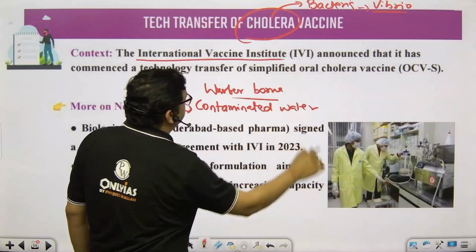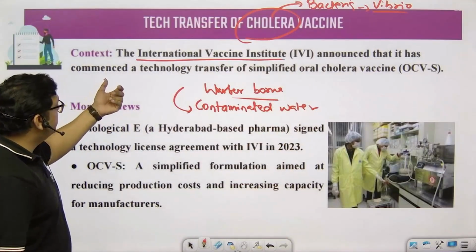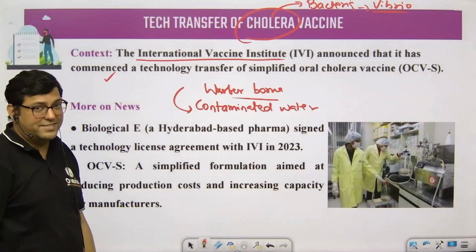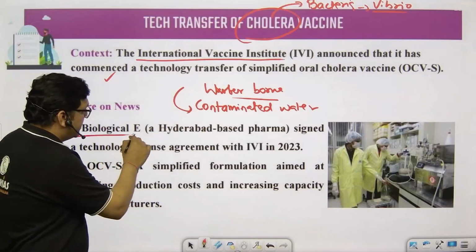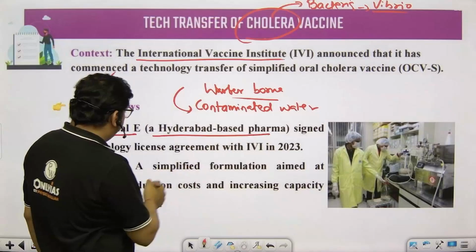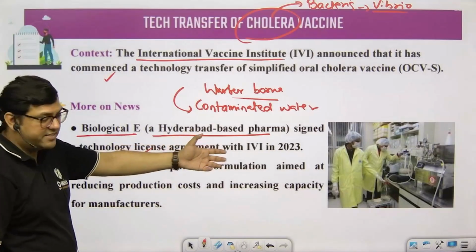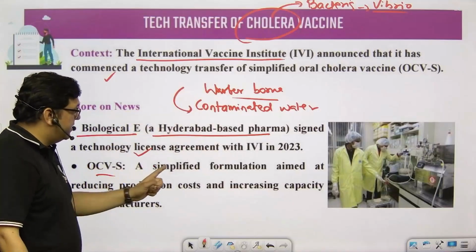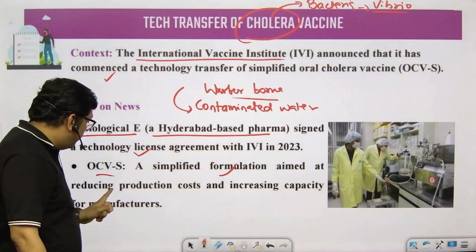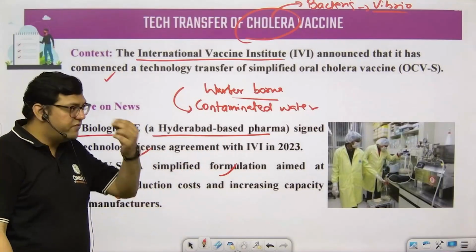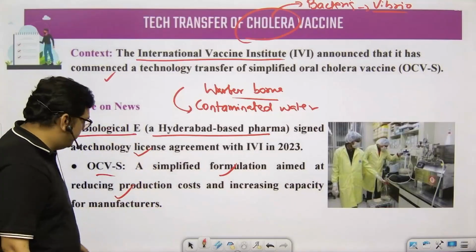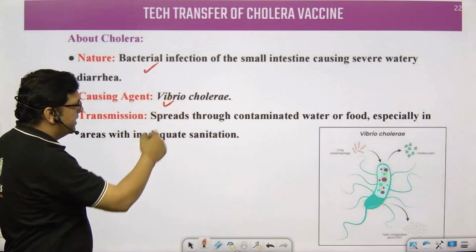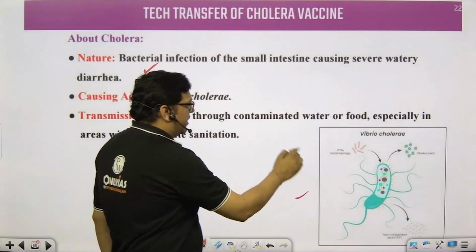So the International Vaccine Institute announced that it has commenced a technology transfer for a simplified oral cholera vaccine. Biological E, a Hyderabad-based pharma company, signed a license agreement in 2023. OCV, the oral cholera vaccine, is a simplified formulation aimed at reducing production cost. If it is an oral vaccine, the cost will definitely be reduced. As I just told you, Vibrio cholerae is the name of the organism. This is the particular photograph.